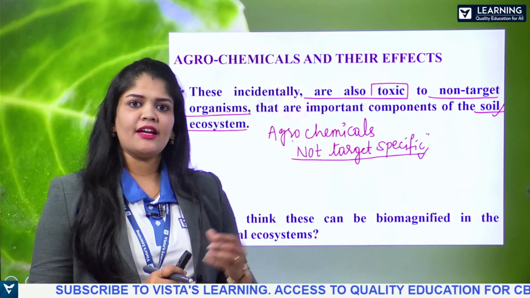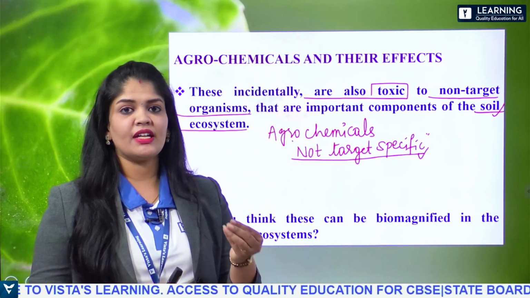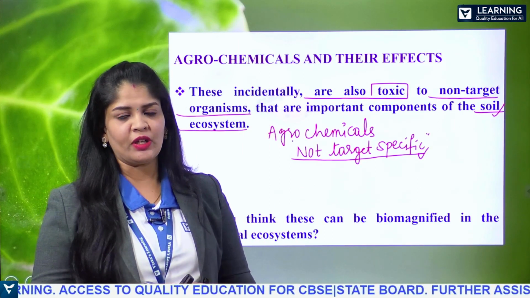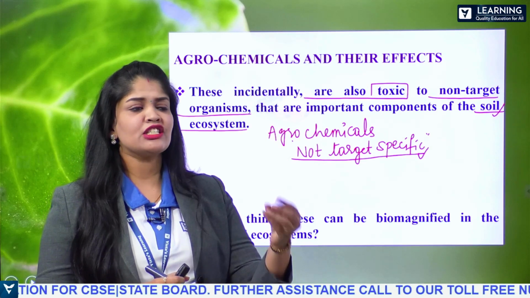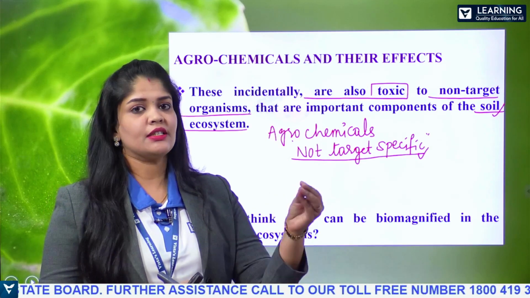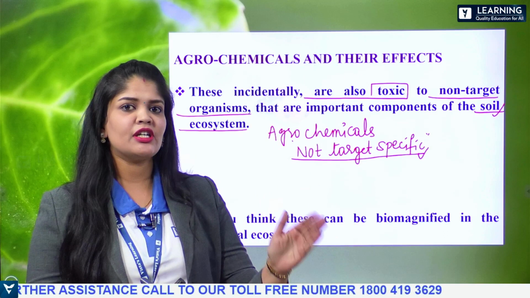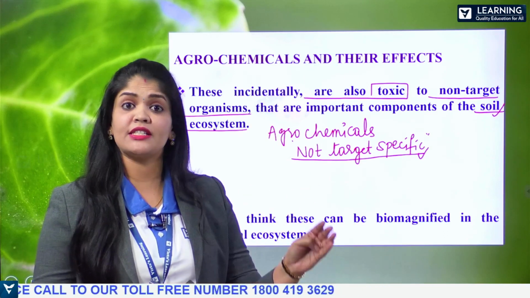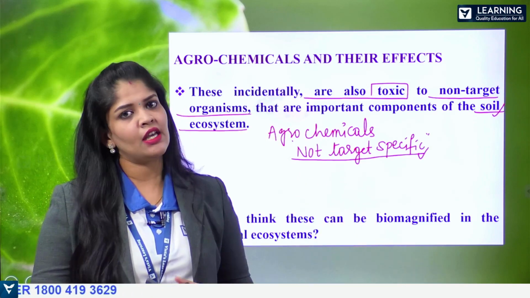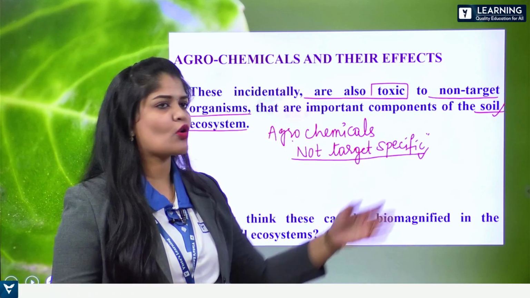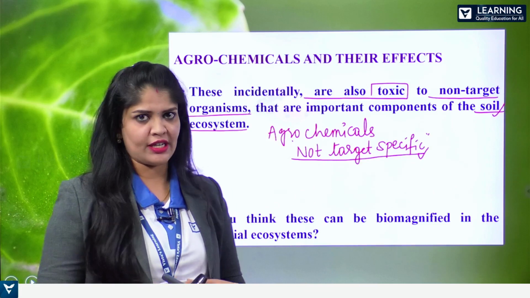We know that each and every organism is very important to maintain the equilibrium, the balance of an ecosystem. If one species decreases in number, it definitely shows a negative effect on the balance of the ecosystem, no matter whether it is the soil ecosystem, terrestrial ecosystem or water ecosystem.